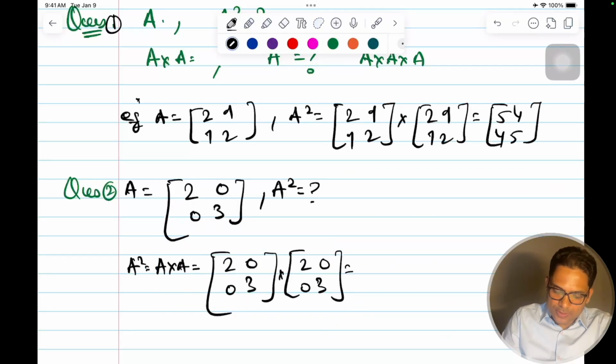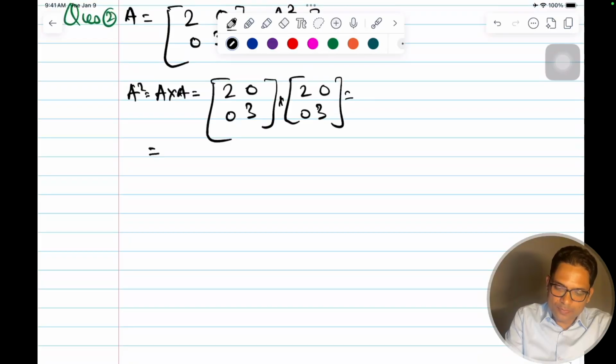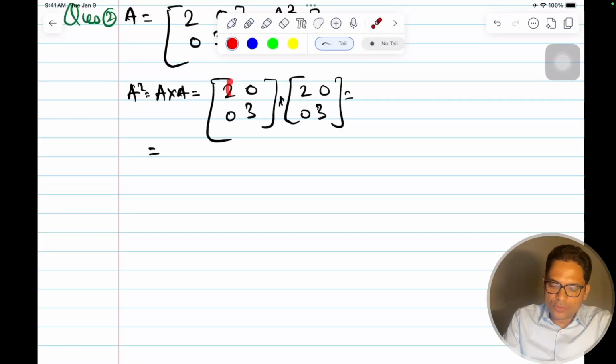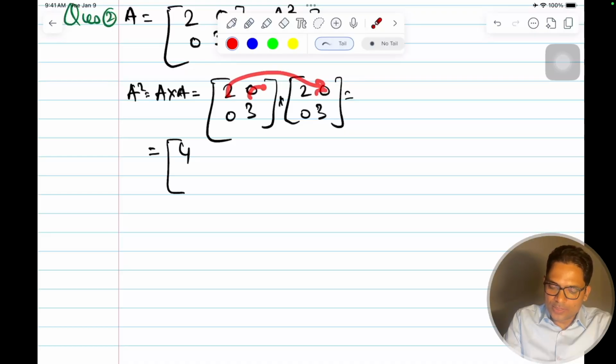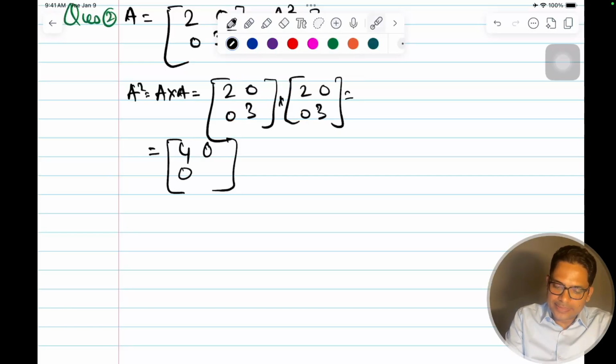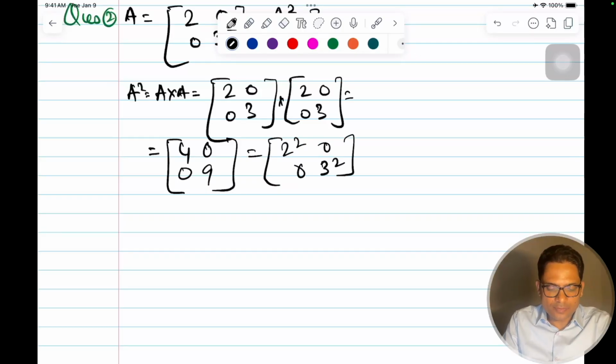So A square is equal to this, and this will be equal to, what will be the value? 2 into 2 plus 0 into 0, so that will be equal to 4. This one, 2 into 0 plus 0 into 3, 0. 0 into 2 plus 3 into 0, 0, and this one 0 into 0 plus 3 into 3. So this will be 9. Do you see this is nothing but 2 square and 3 square and rest is 0.